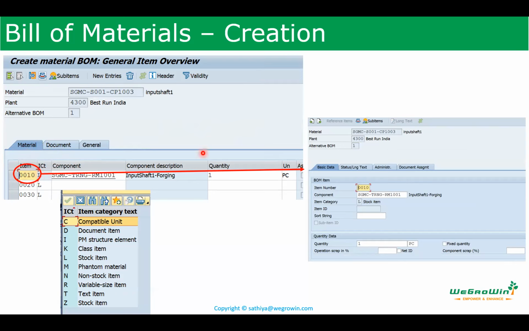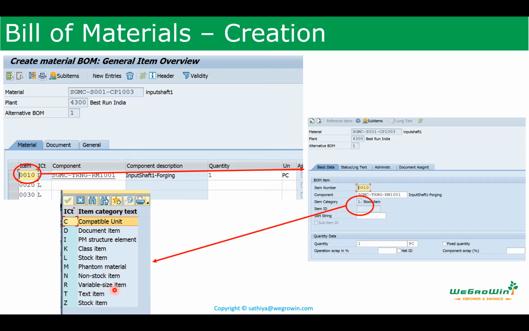Because when you produce a product, it is not that we are going to use only the products which are coming from the stock. Those items are called L stock items. L stock item is, I am going to use the metal, which is a stockable item. But at the same time, I may need to use some document. I want to bring it as part of this one, then I can use a document item. Or there may be some variable size items. For example, I am cutting some sheet, different sizes will be used. Then I can use this variable size item.